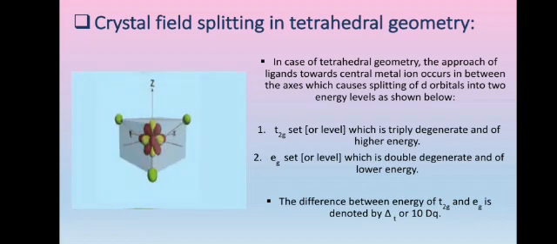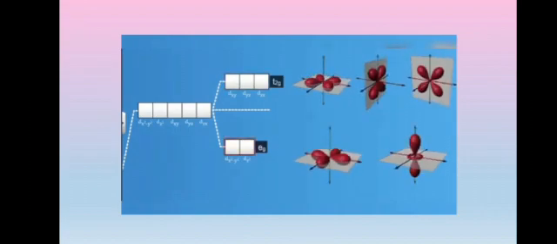Let us see the crystal field splitting in tetrahedral geometry through a short video representation. Here, the splitting occurs in such a way that T2G has higher energy and Eg has lower energy.